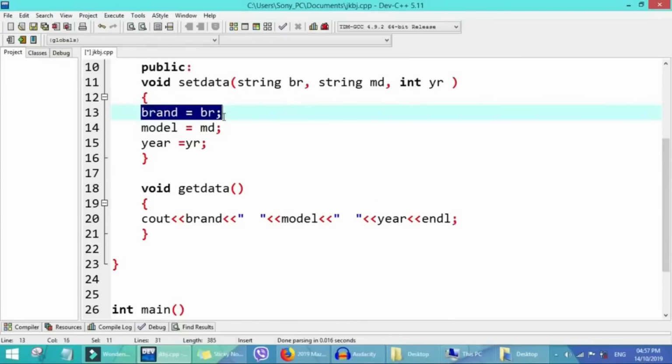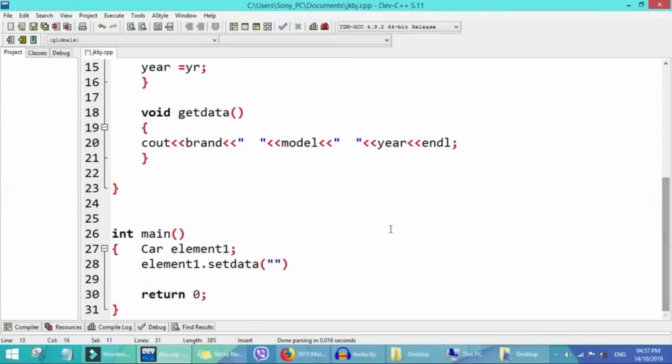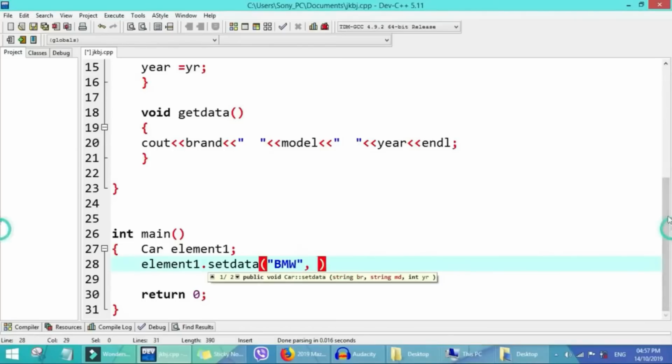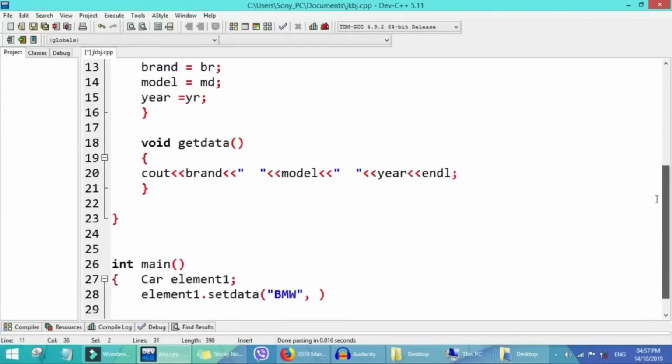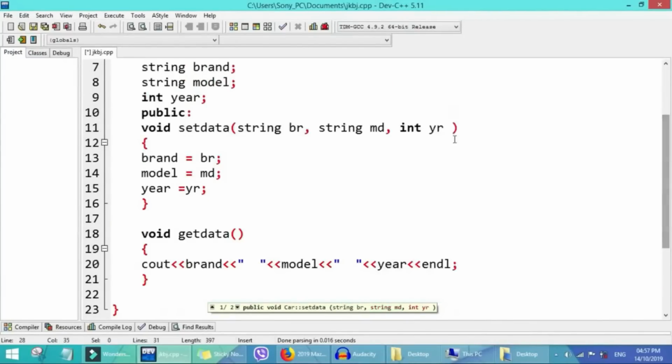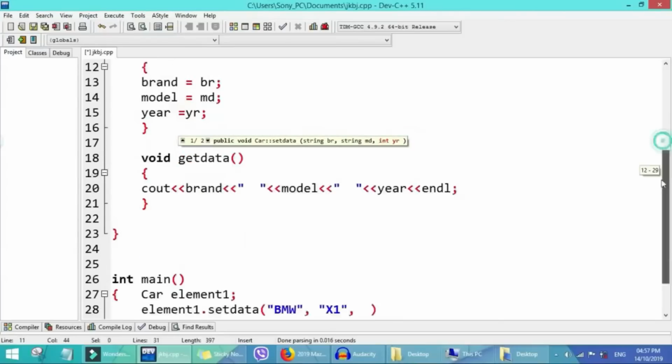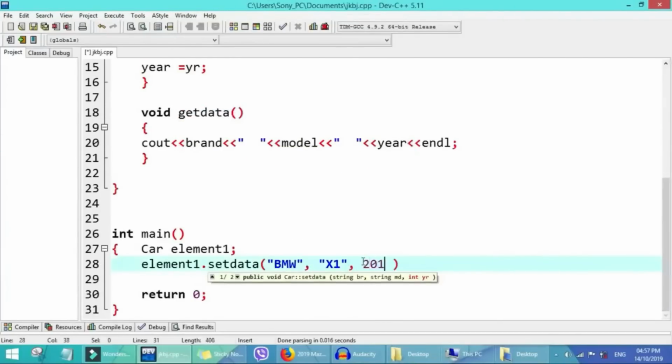Which brand of car? Let's say BMW. Next, the model: I choose X1. And the next thing is the year, so I put 2019. We end this with a semicolon.